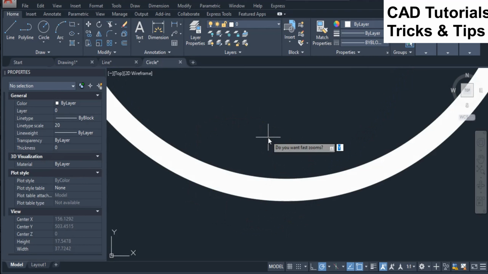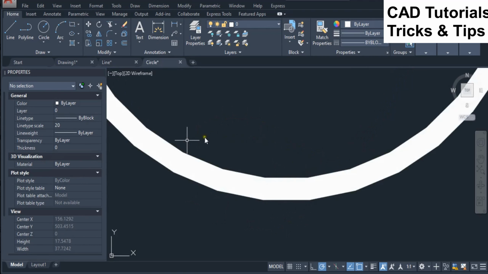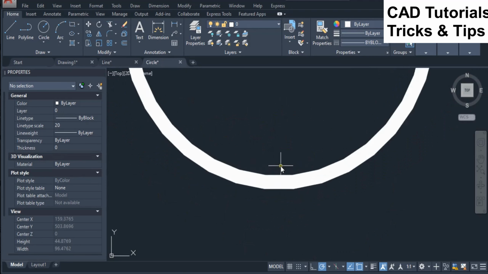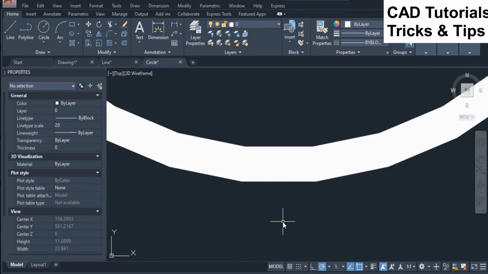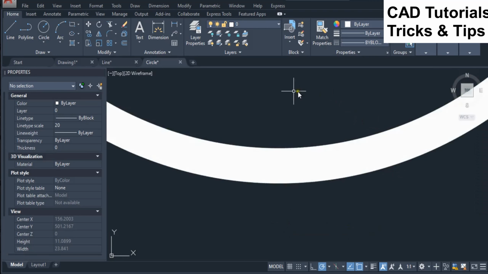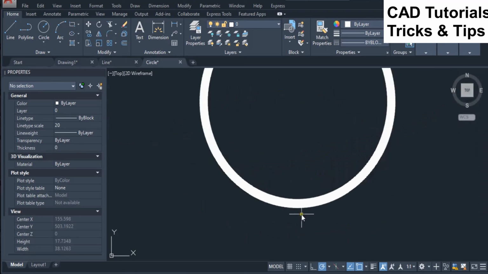Repeat the same procedure on a different zoom level. You can easily see that the display of circle is not smooth when the value is 1. You can easily see that the display of circle is smooth when the value is 20,000.